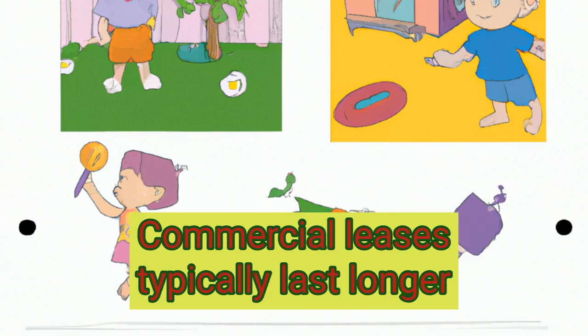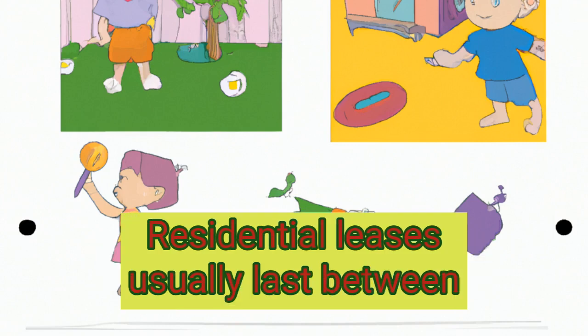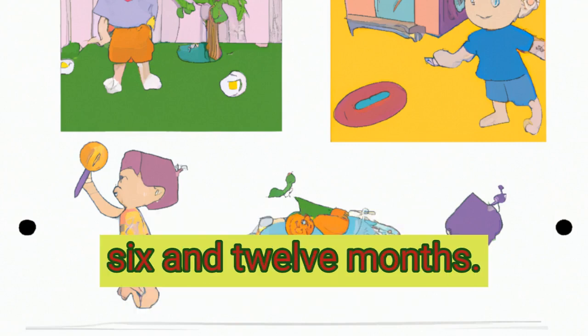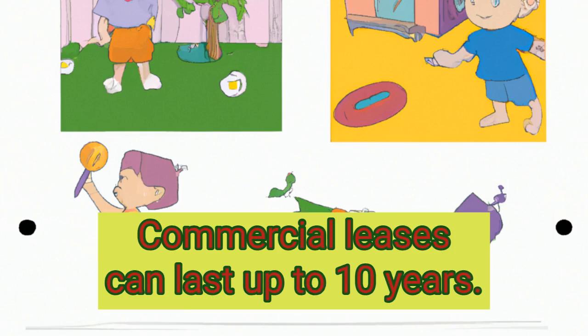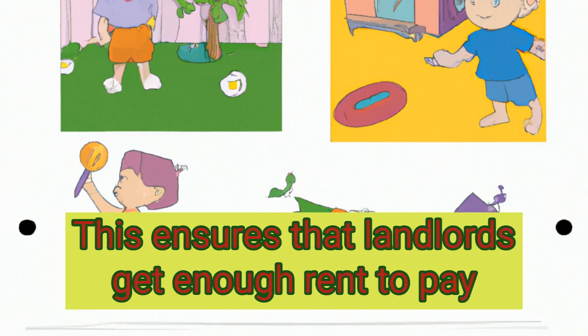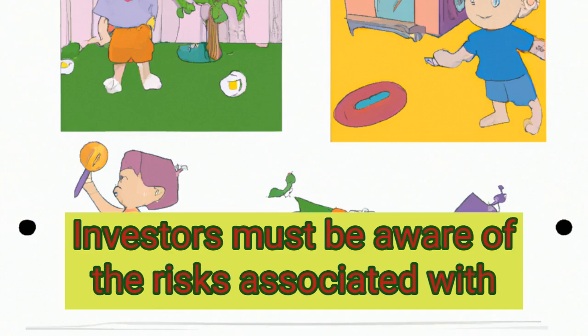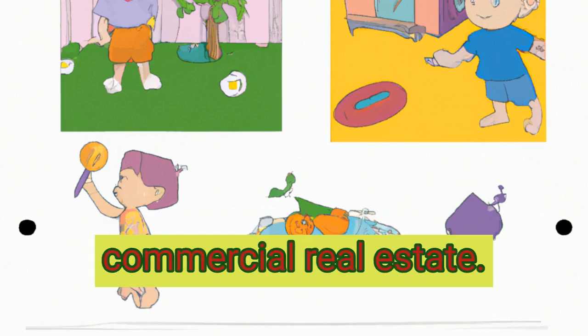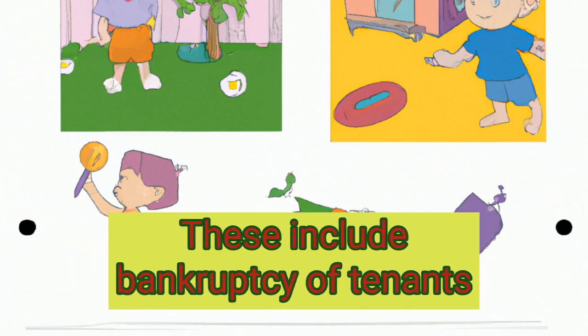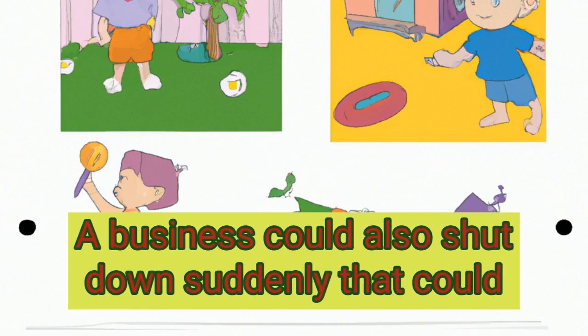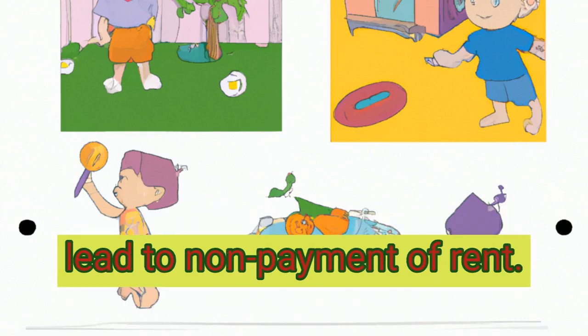Commercial leases typically last longer than residential leases. Residential leases usually last between 6 and 12 months. Commercial leases can last up to 10 years. This ensures that landlords get enough rent to pay for their investment. Investors must be aware of the risks associated with commercial real estate. These include bankruptcy of tenants and vacant properties. A business could also shut down suddenly, which could lead to non-payment of rent.